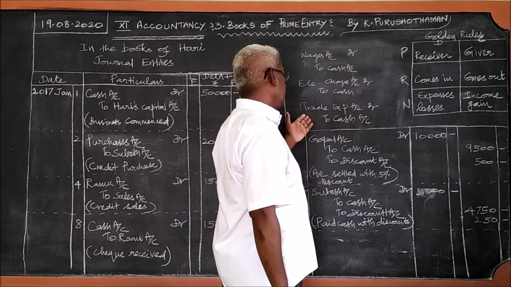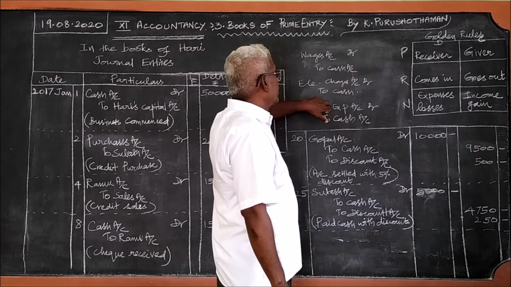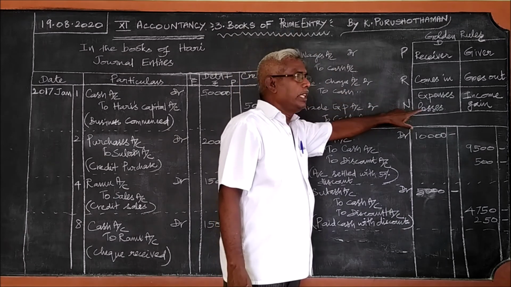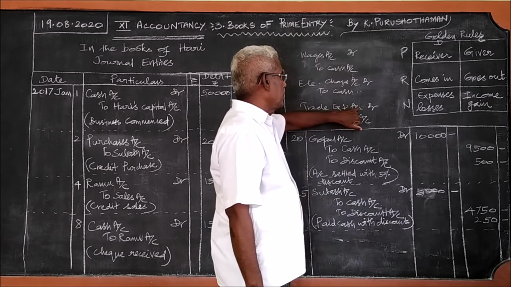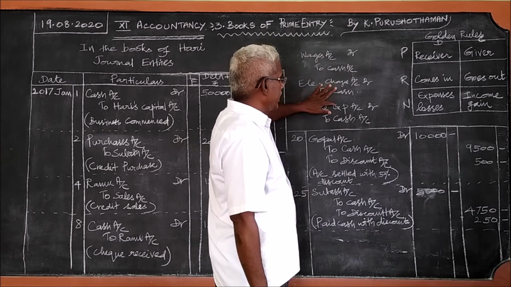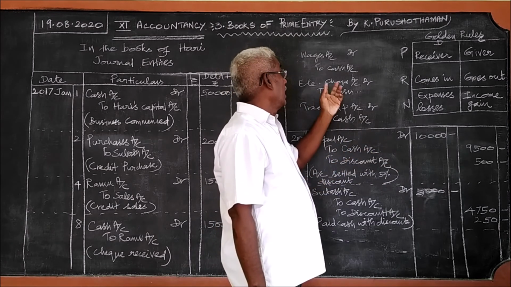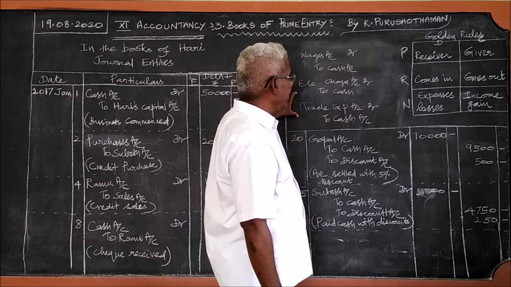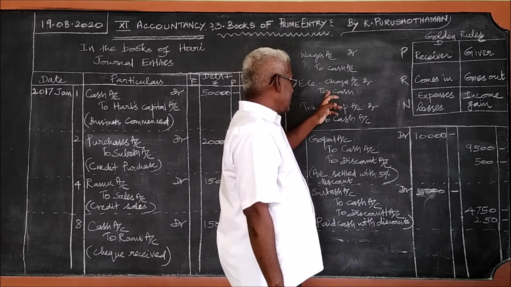So these are all three similar entries. All these three are expenses. Therefore, what we must do, debit all expenses as per rule number 3. Wages account debtor, electricity charges account debtor, trade expenses account debtor. 1, 2, 3. These three are expenses. Therefore, all the three are appearing on the debits. When these expenses are paid, what goes out? Cash goes out. So to cash account. So you can find a similarity. Almost in all the three, the credit is cash.